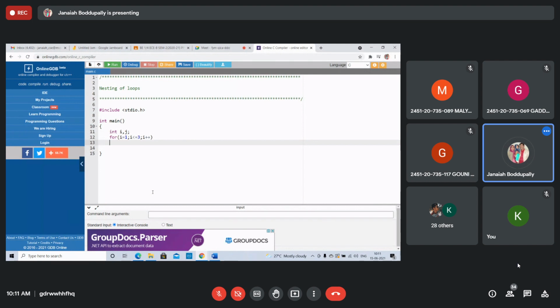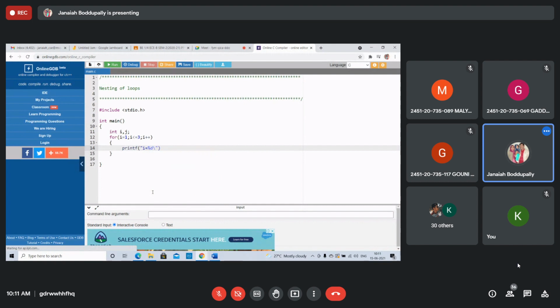Three parts within the curly brackets. Next, printf the i value every time in the loop. printf("i equals %d\t", i).